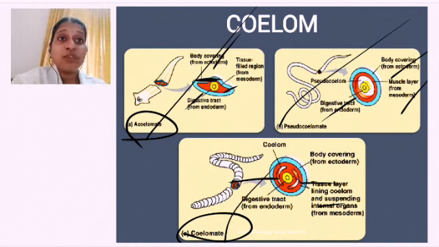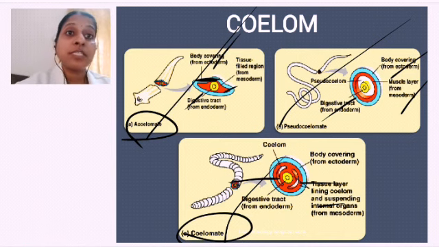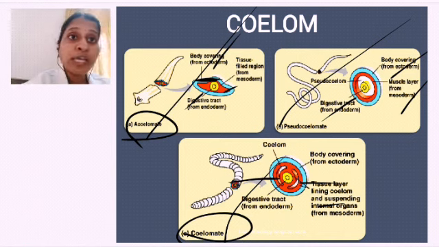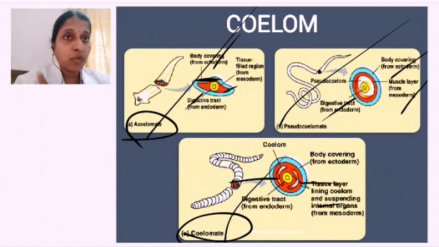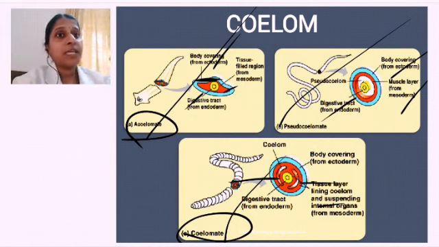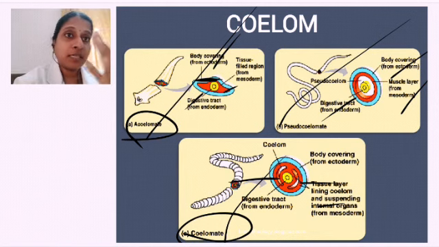What is coelom? It is a fluid. Where is it present? It is present in the body cavity. What is body cavity? The cavity which is present between the body wall, the outer body wall, and the inner gut. Gut is what? The digestive tract, inner side. Okay.